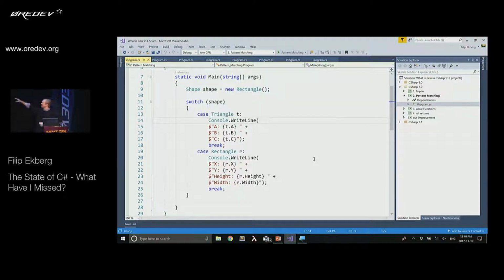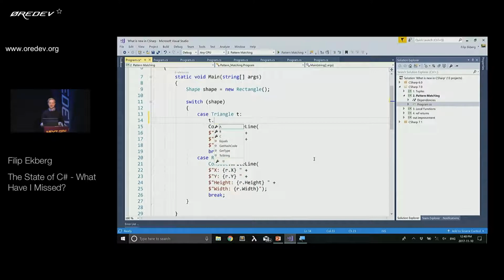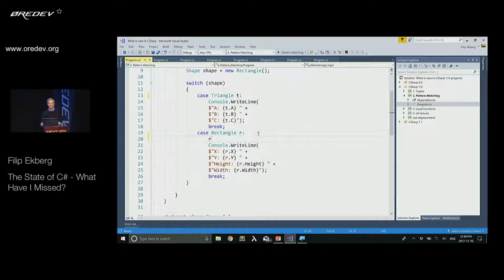And then I'm saying, well, I want to do a switch on this shape, and if it's a triangle, I want you to map that to this local variable called t, which means that I can use all the properties that are available on my triangle. So a triangle has multiple sides, so we have side A, B, and C. But in case the shape is a rectangle, I don't have A, B, C, right? So a rectangle has x and y and width and height. So it just automatically converts this into that, or casts it to that object.